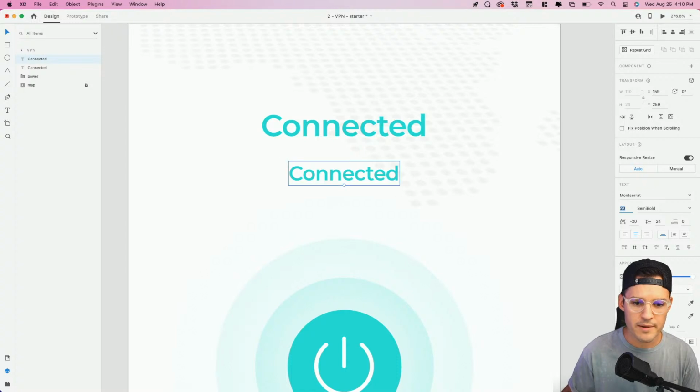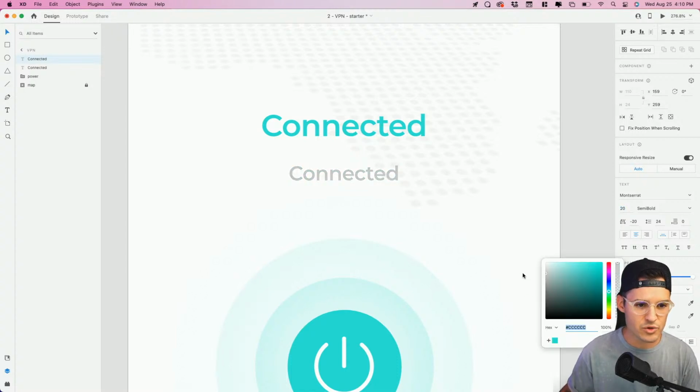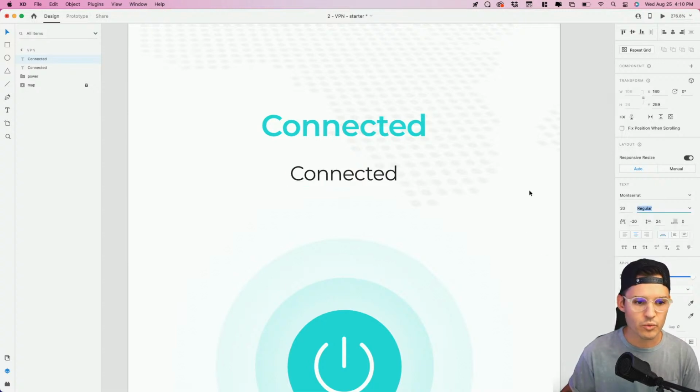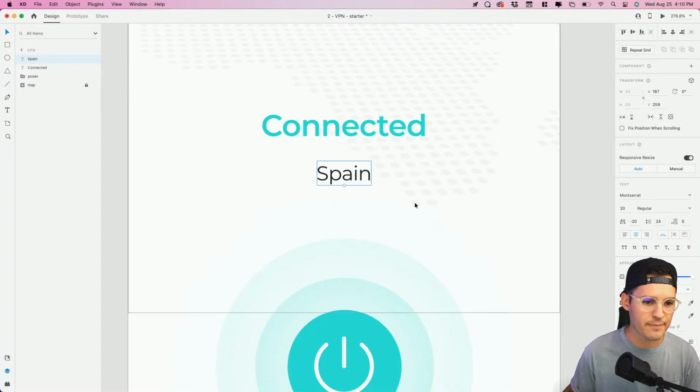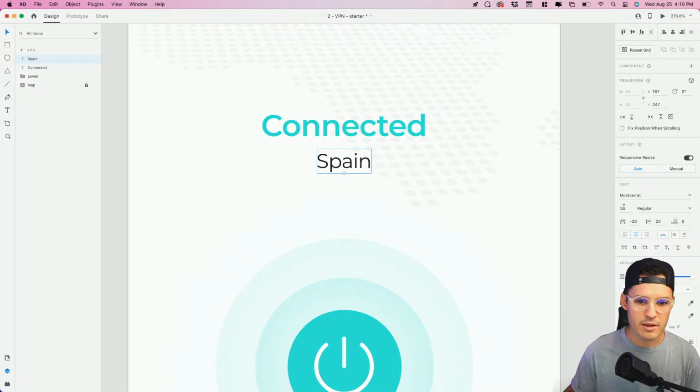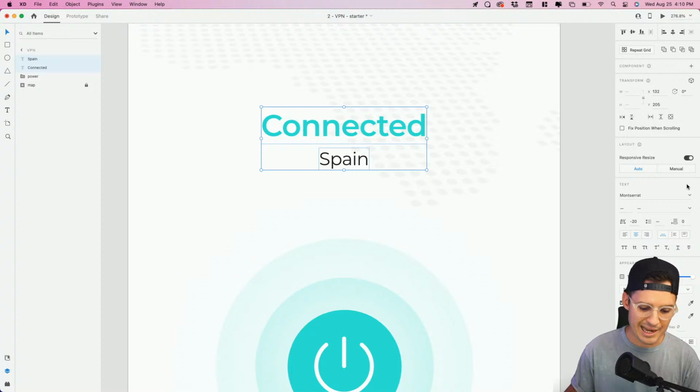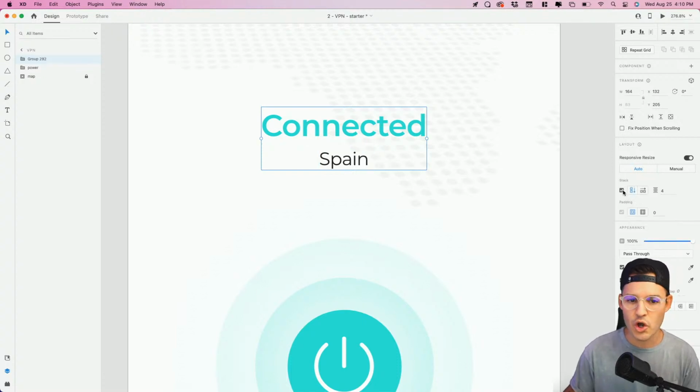Let's do something a little bit smaller, so let's drop this down to 20. Let's pick a nice neutral, or we could go an off black color, and we'll drop down from semi-bold, medium to regular. Where are we connected to? Let's be connected to Spain, okay? Drop that underneath, maybe down to 18, so there's some good contrast there. Good, I like that.